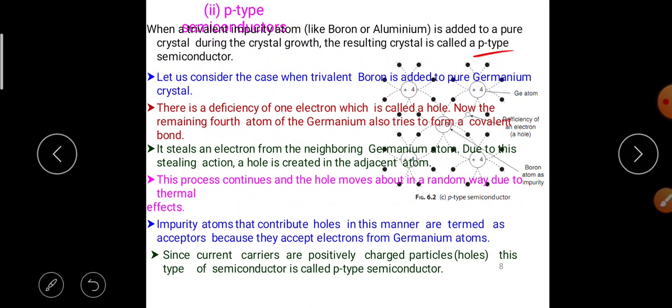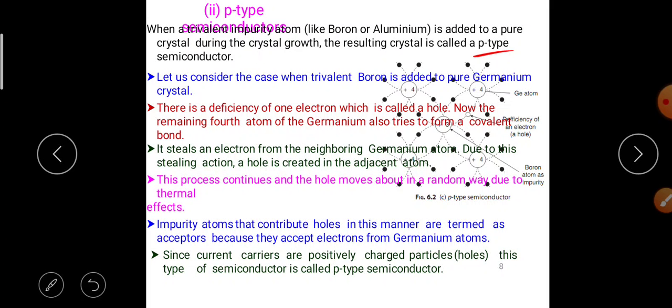Now the remaining fourth bond of the germanium atom also tries to form a covalent bond. It steals an electron from the neighboring germanium atom. Due to this stealing action, a hole is created in the adjacent atom. This process continues and the hole moves about in a random way due to thermal effects.